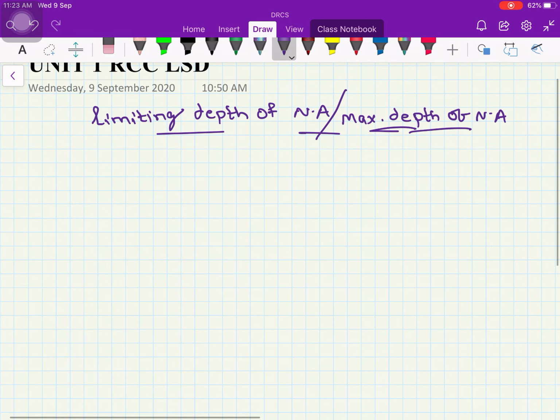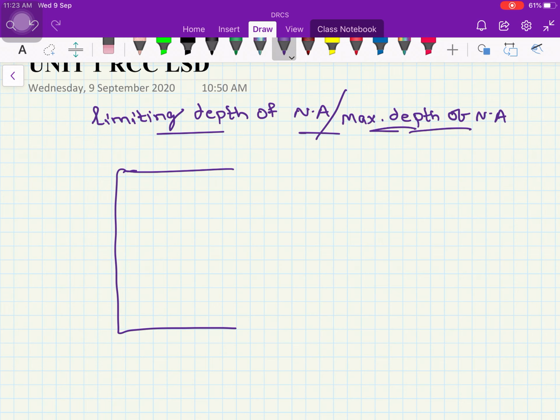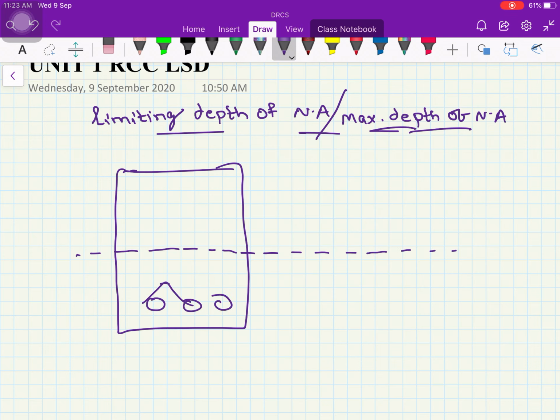As you know, this is a beam cross section, for suppose, and this is where the steel is resting, the area of steel, and you know the stress profile of concrete.